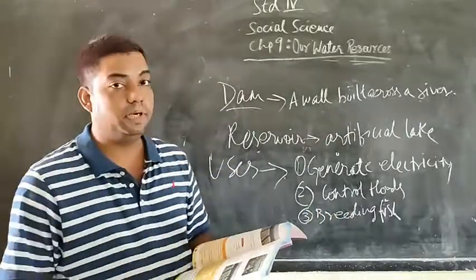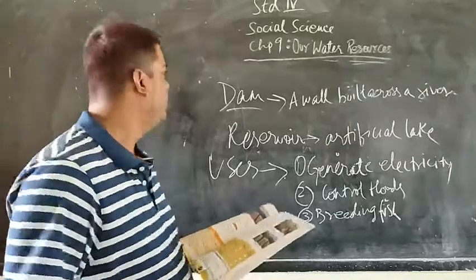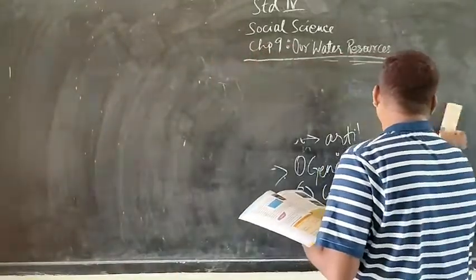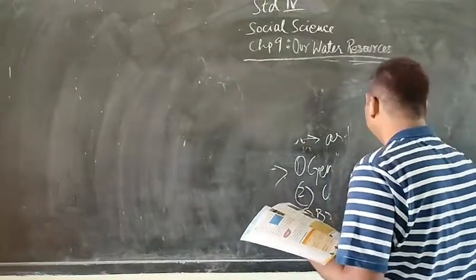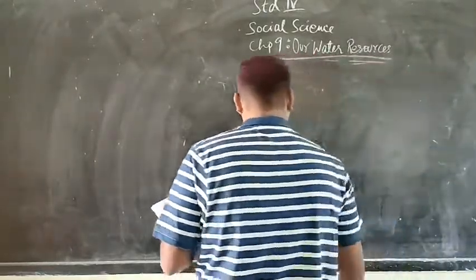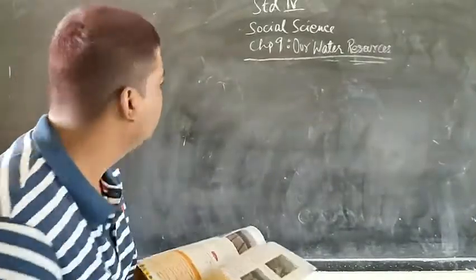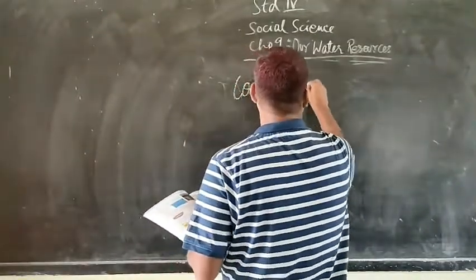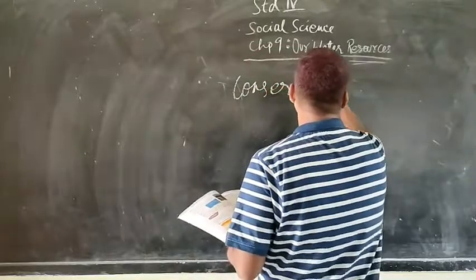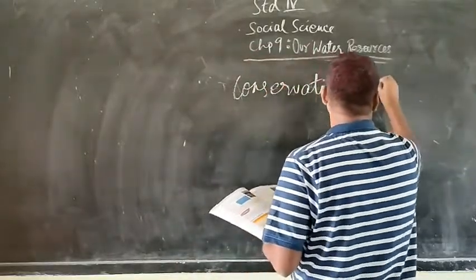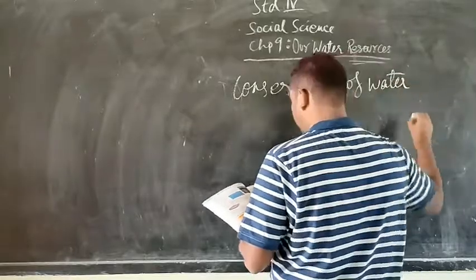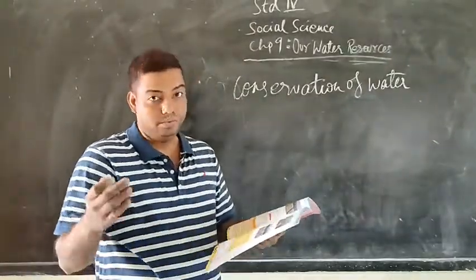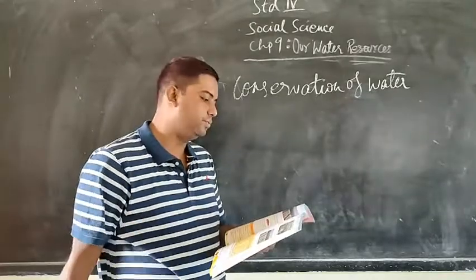Next, we come to the last but important portion, conservation of water. That is, how should we conserve water or keep water? Now, obviously, we use water for various purposes, but we need to keep it back for our future use.